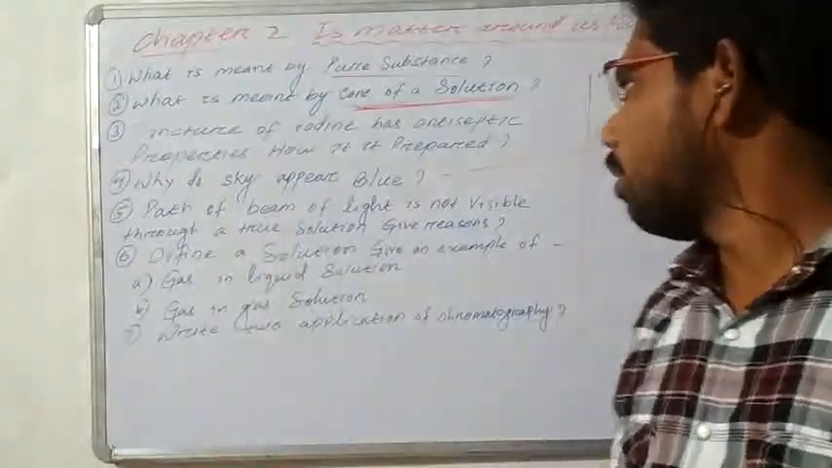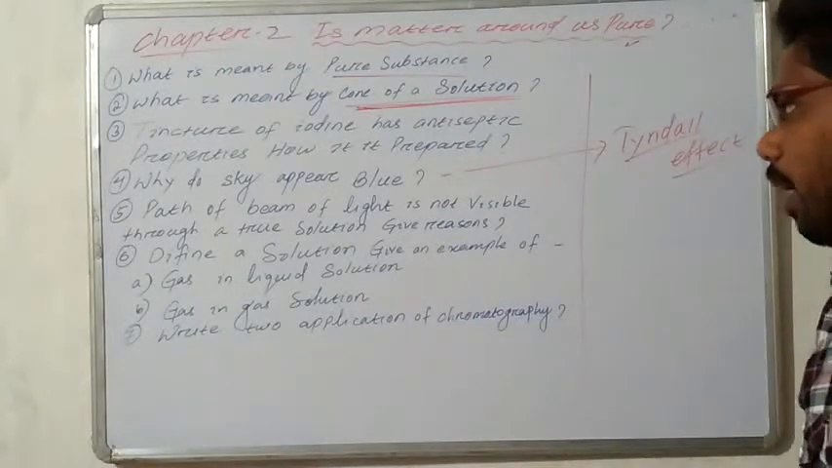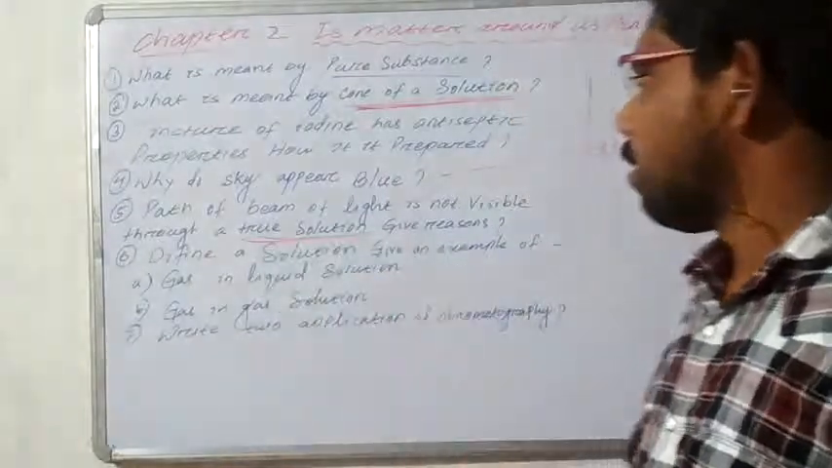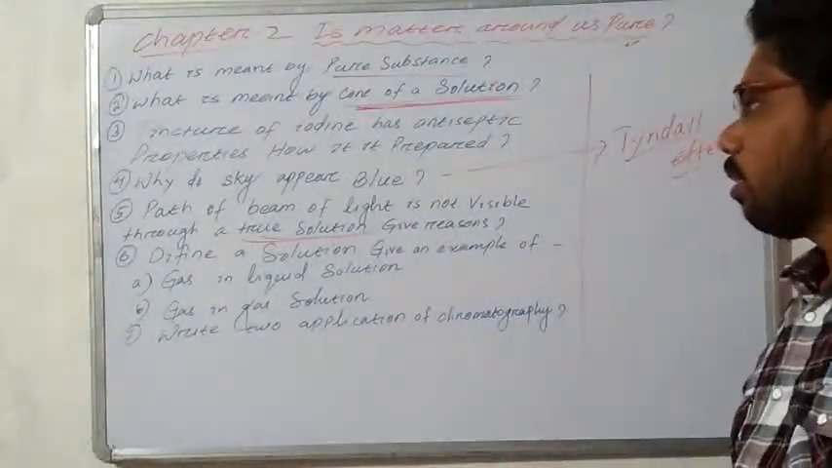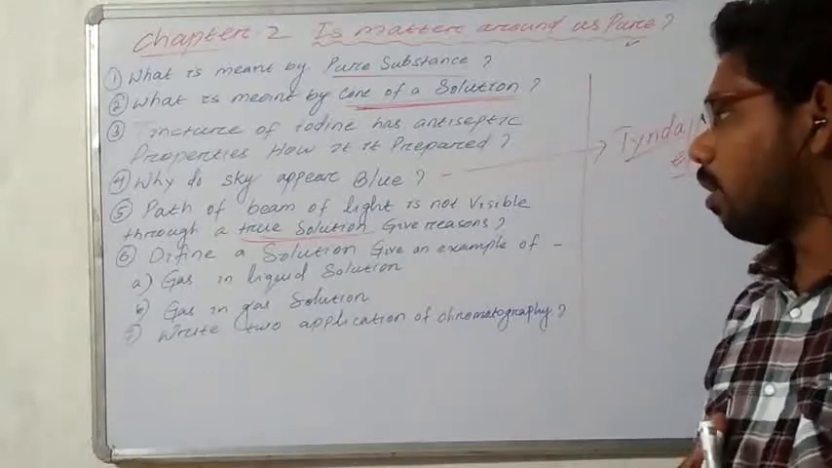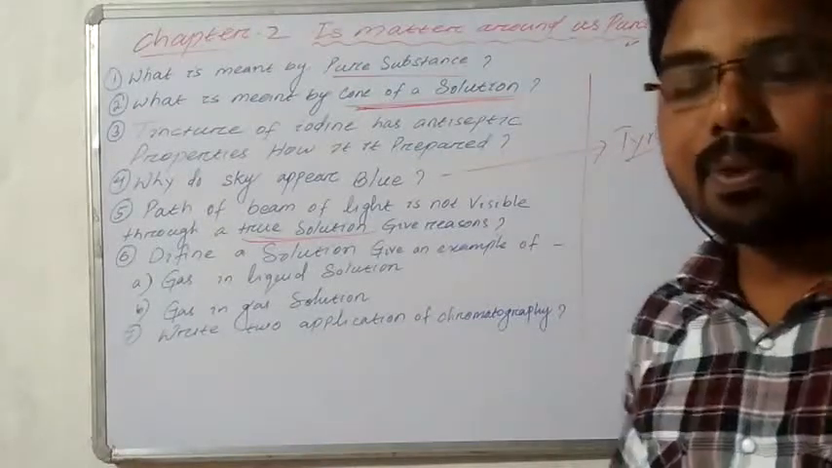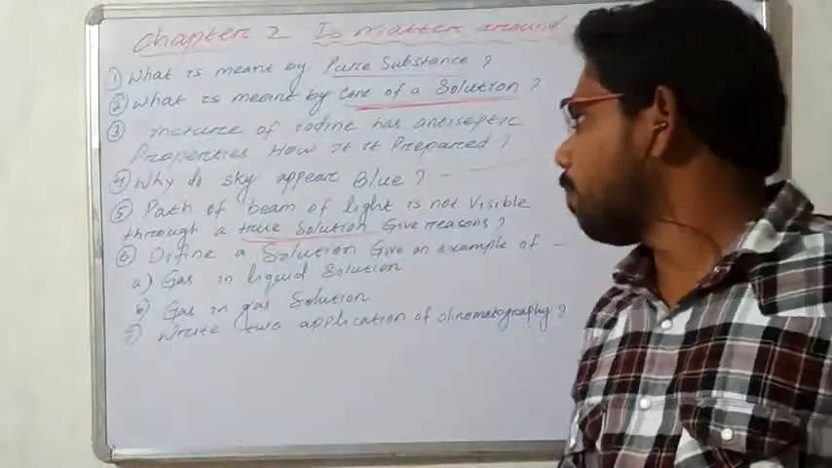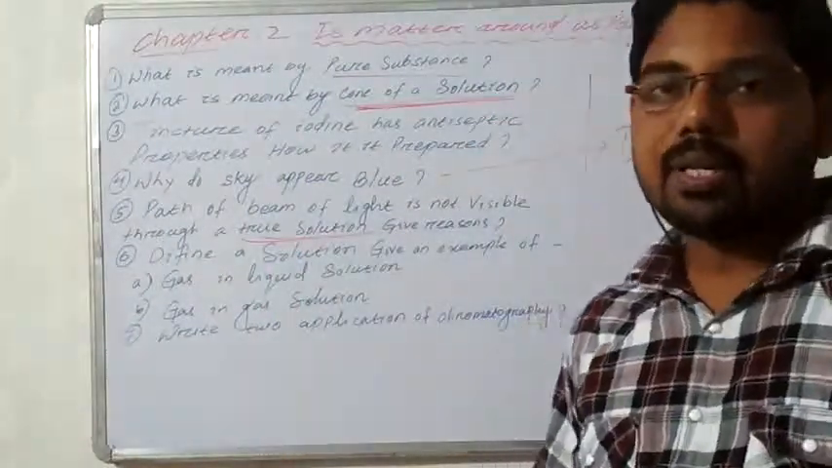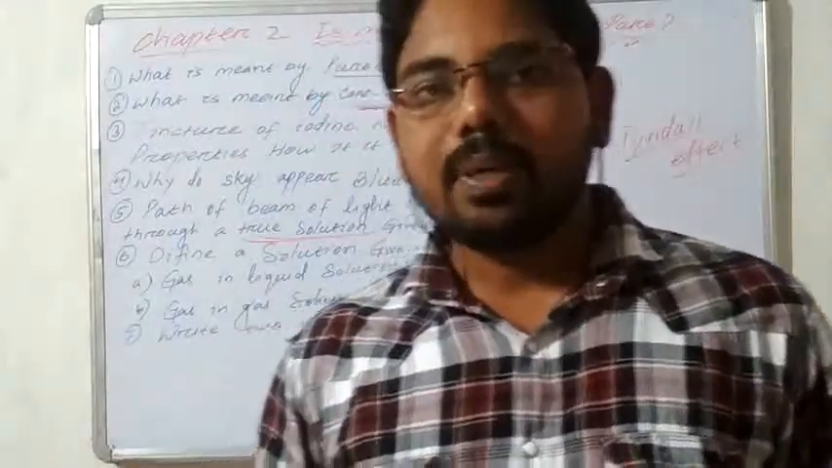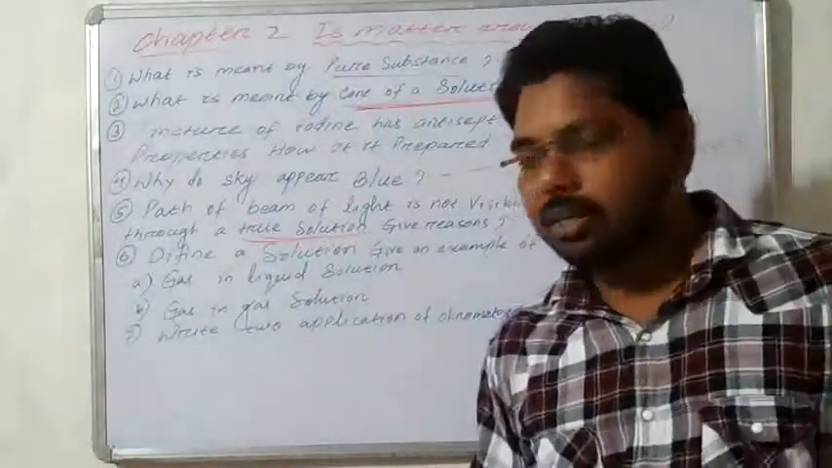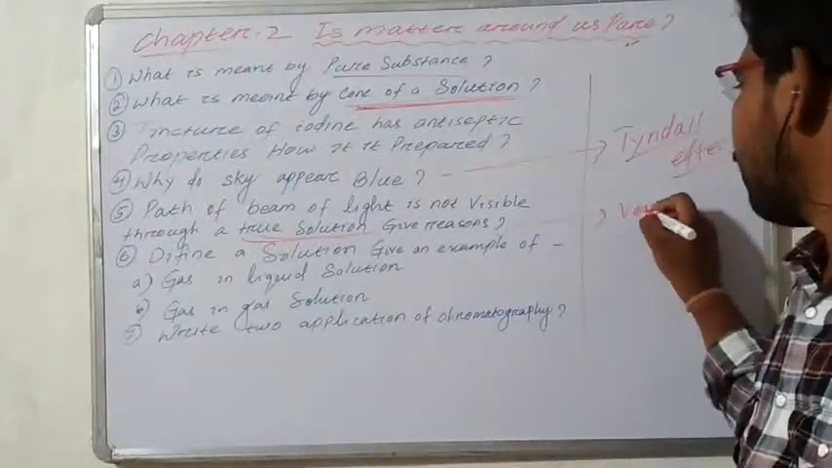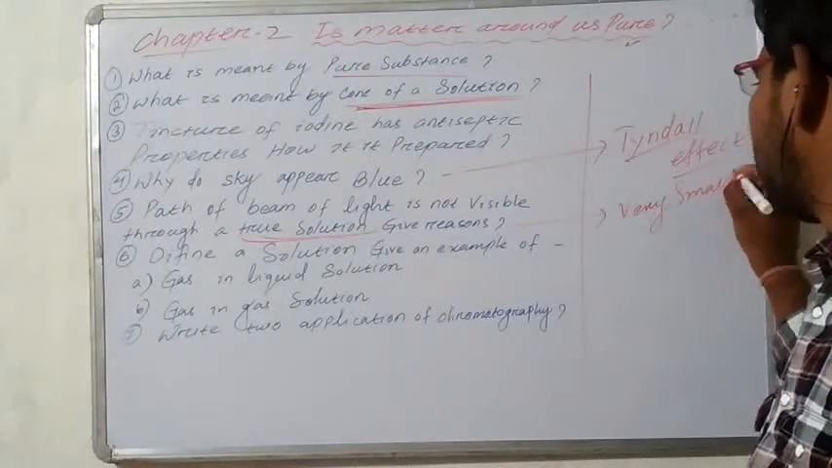Next question, number 5: the path of a beam of light is not visible through a true solution. Give reasons. So what is a true solution? First, we know that a solution with particles very small in size is a true solution, and the path of light is not visible. Why? Because in a true solution the particles are very small in size. That's why they do not scatter the beam of light. Their particles are very small in size.